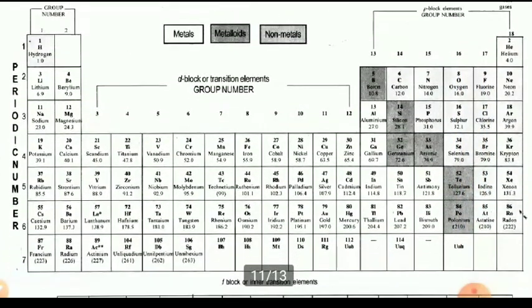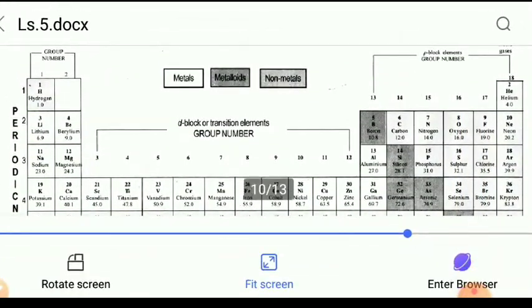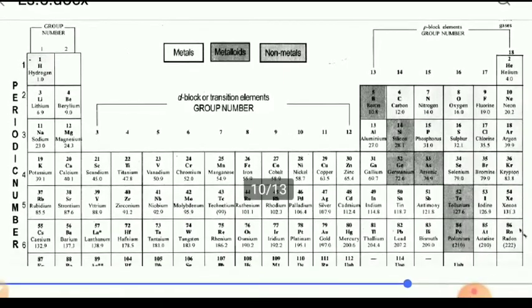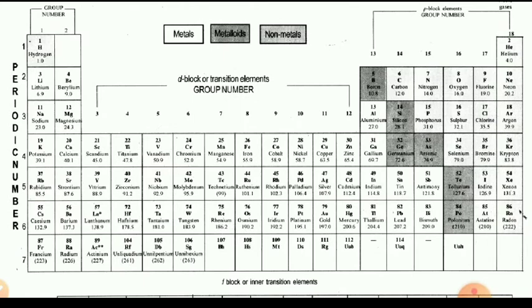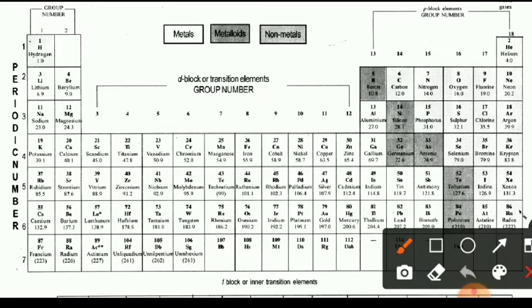If you see this modern periodic table, you can easily understand here. All the elements are classified into three groups, that is metal, metalloid meaning semi-metal, and non-metal.